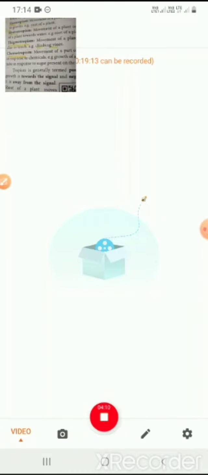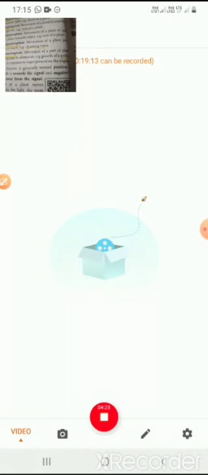Next, the fourth one is thigmotropism. Movement of the plant due to touch is called thigmotropism. An example is the climbing of vines. Only climbing plants need this, not normal plants. Next, chemotropism. Chemo means chemical, tropism means response. Movement of a part of the plant in response to a chemical is called chemotropism. An example is the growth of the plant.